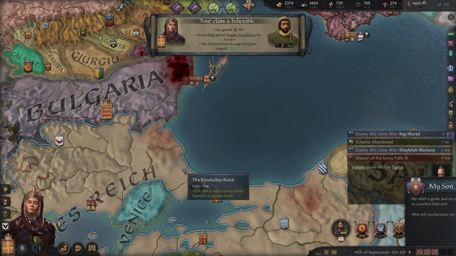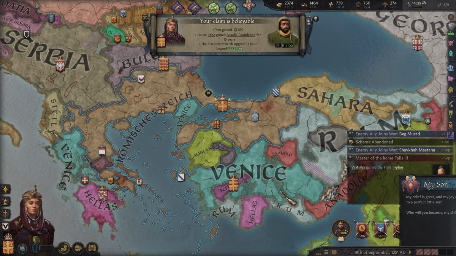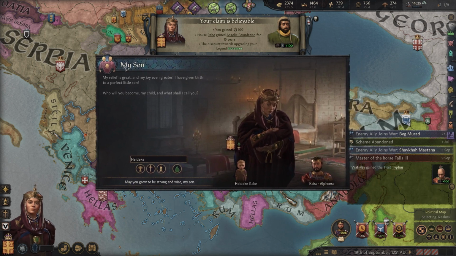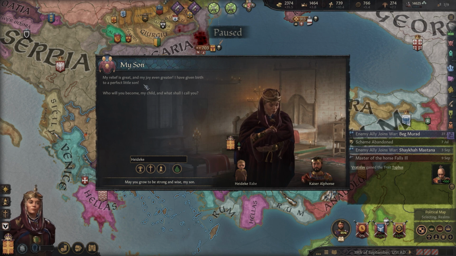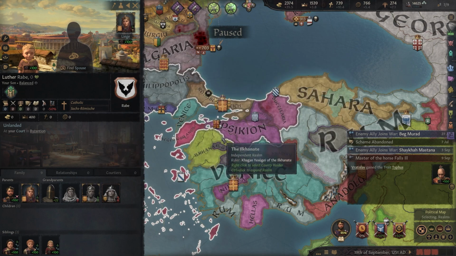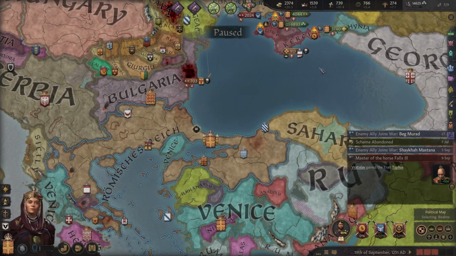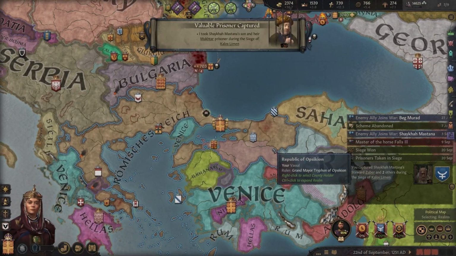Let's try it. Come on. Your claim is believable? People truly forget. They truly do forget. The winner writes the history books, I guess. Seems we have a son here, another intelligent child. Let's see, what's a good name for him? Well, we gotta name him Luther, right? After that. May you grow to be strong and wise, my son. Keep in mind, Kaiserine Marguerite, she never actually knew her grandfather. I think she was born well after Luther died, so...